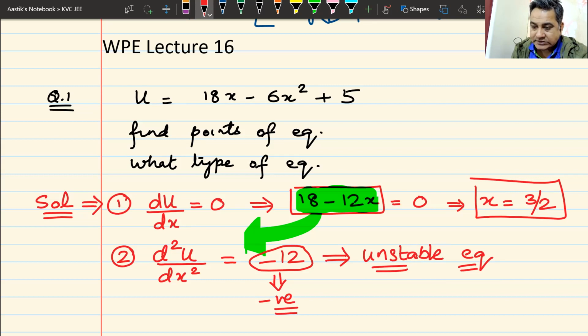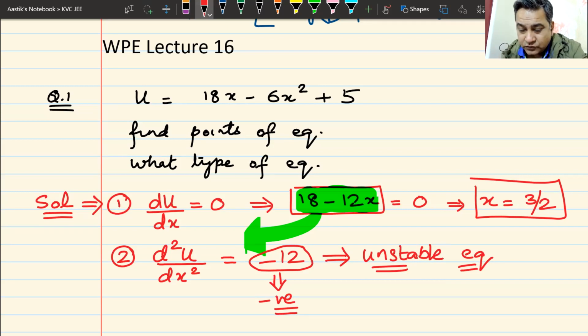Do we understand this? Can I have some raise hand that we understand this? Yes, beta. Sir, we need to take minus du by dx. No, minus du by dx is force, beta. I did not ask you what is force. I asked you what type of equilibrium it is. Why are you taking negative? Negative is only for force.